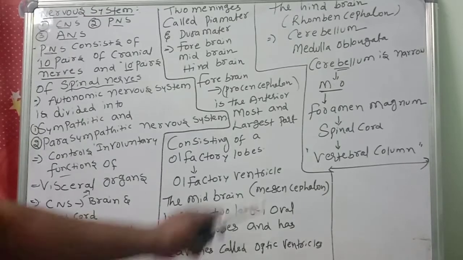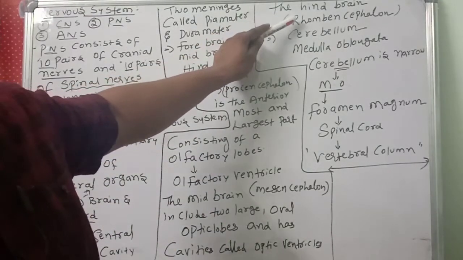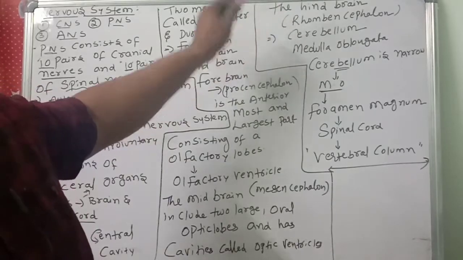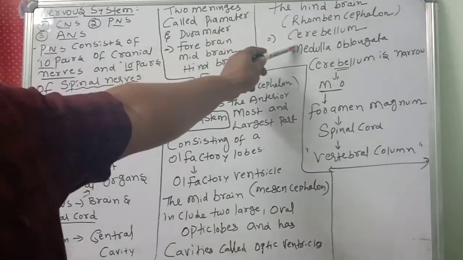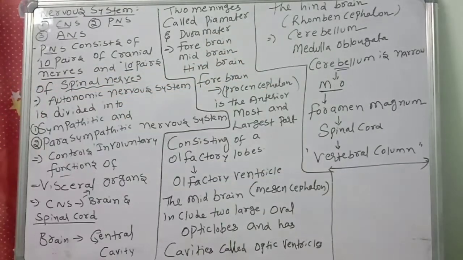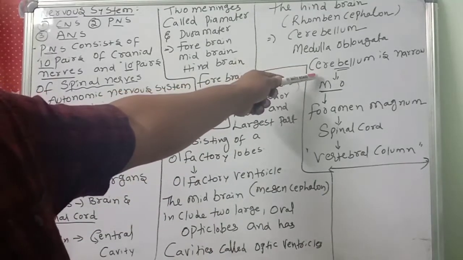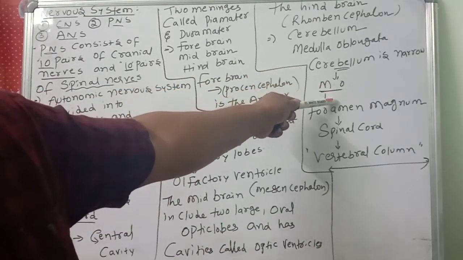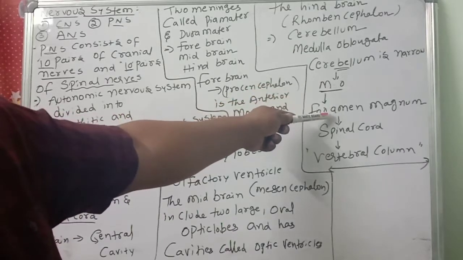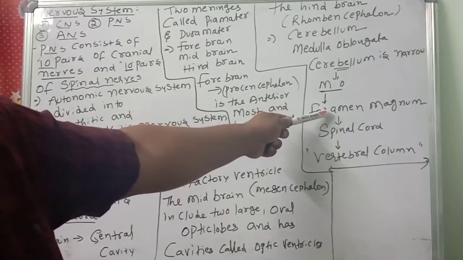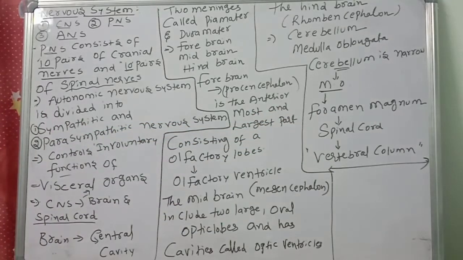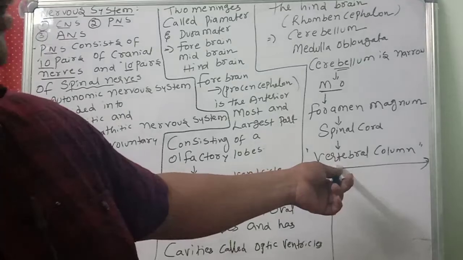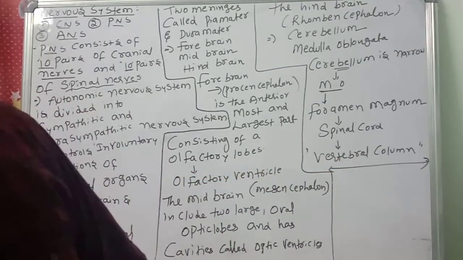What about the hindbrain? The hindbrain is called rhombencephalon. It consists of the cerebellum and medulla oblongata. The cerebellum is narrow and passes to the medulla oblongata. The medulla oblongata is connected through the foramen magnum to the spinal cord. The spinal cord passes through and is enclosed by the vertebral column.